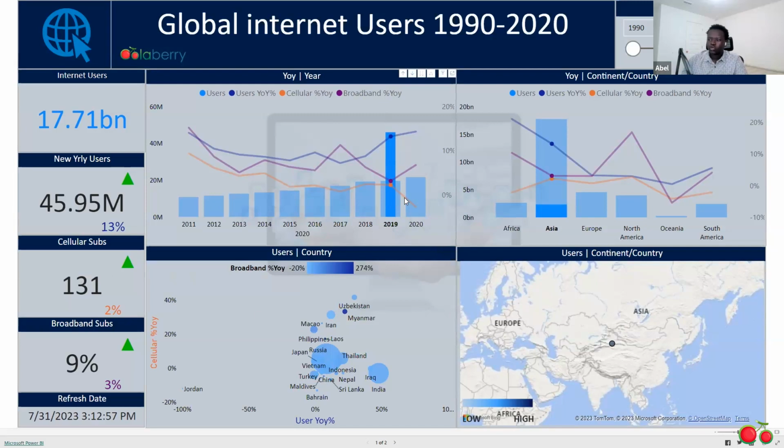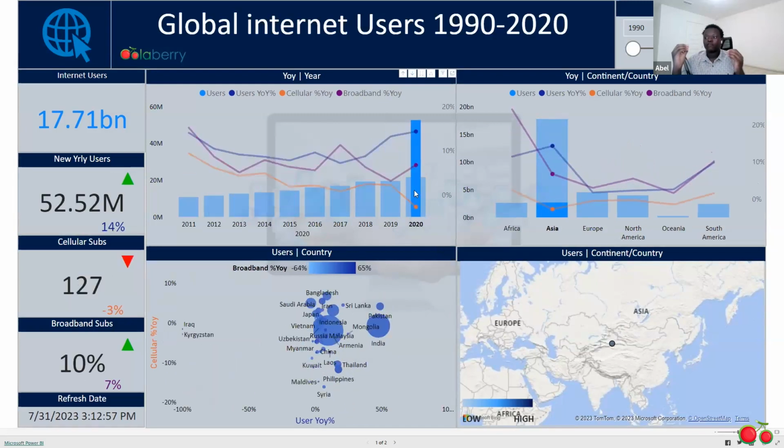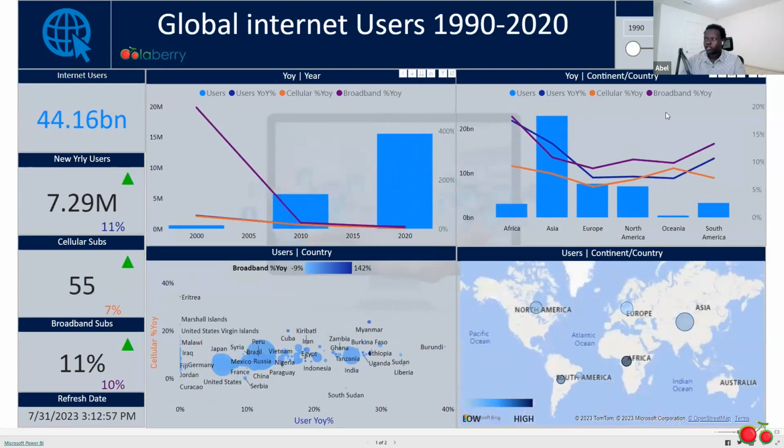But if we're to look at 2020, the peak of COVID, we had less people using cellular subscription, which means that some people were maybe unable to pay for it, or we had less number, which showcases that we dropped by 3%. Now let's look at Oceania countries.